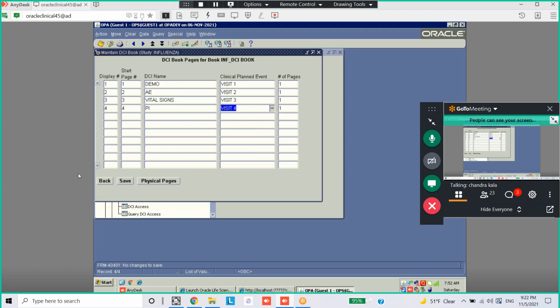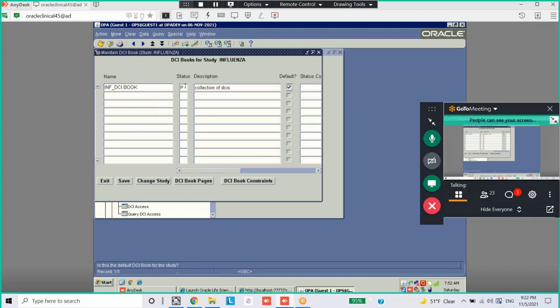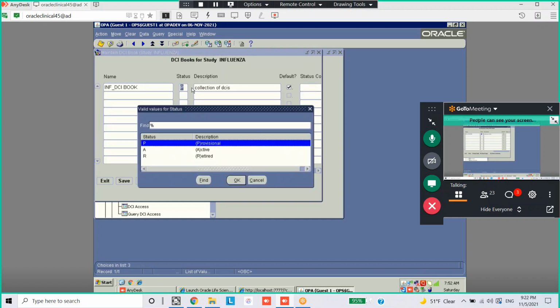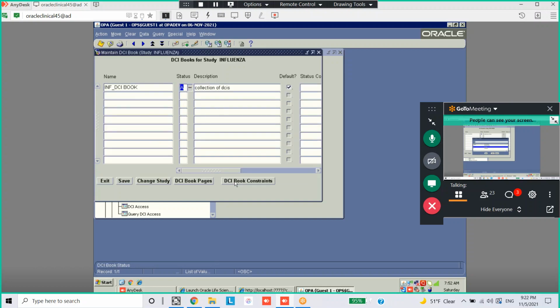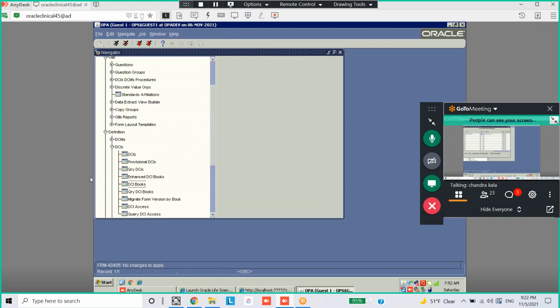Make it active. You can go back. You can save it here and exit. You can completely exit from the Oracle. Log in as RDC.